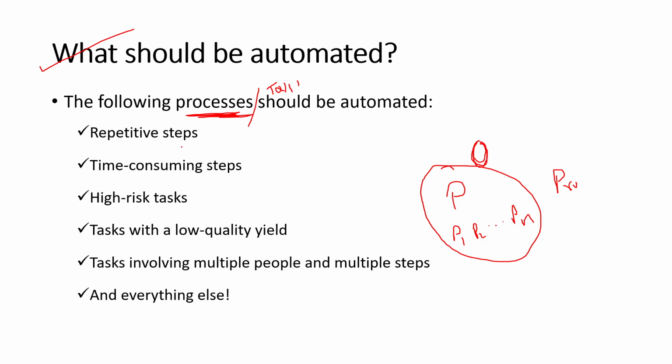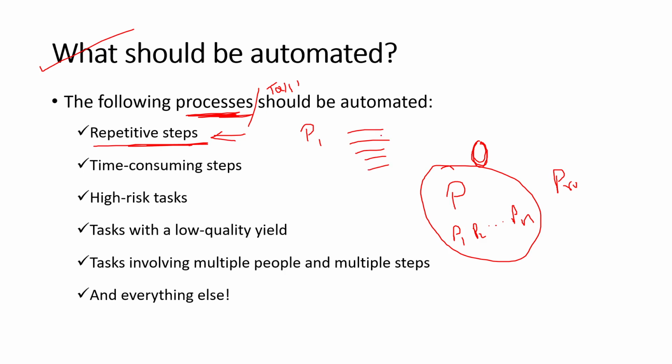This is the first point that you need to remember. If a process or a task has repetitive steps, then you can choose that as a candidate for automation. I hope you are aware of repetitive steps. If I want to give a simple example, let us say process P1's task is to print hello 5 times: 1, 2, 3, 4, 5.